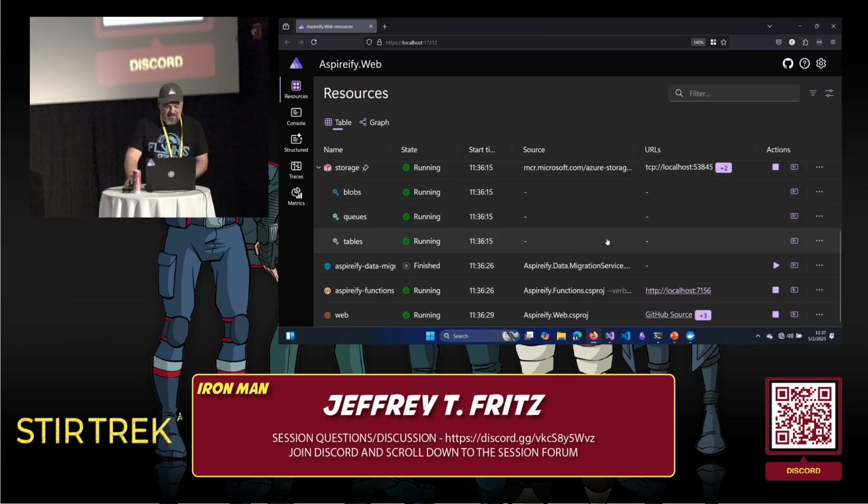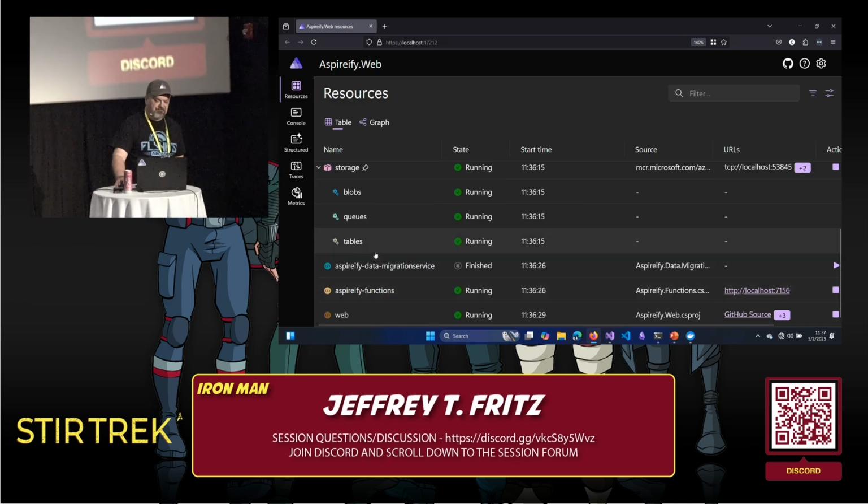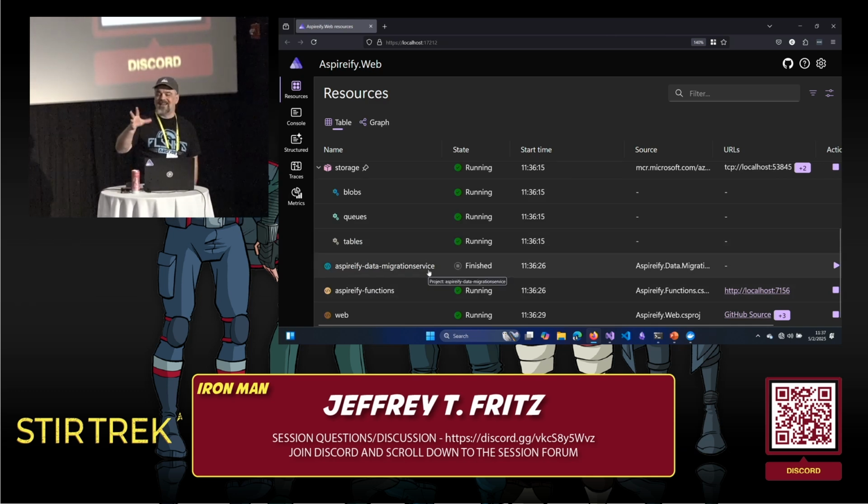Let me go through a couple of the items here. I'll start from the bottom. The website is down here at the bottom. I have a couple other resources here. I have some functions that run in the background. These are Azure functions that are designed and run with queue triggers to do that image resizing capability. I also have a counter in there, so I can count the number of times that folks view different articles. I have my database migration service, so that as I make changes to the application, to my database structure, it'll automatically update and maintain my database schema.